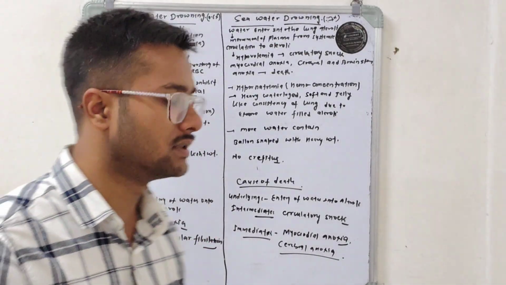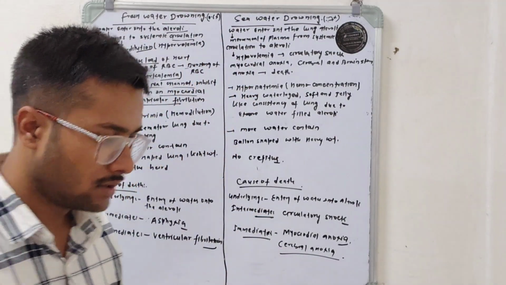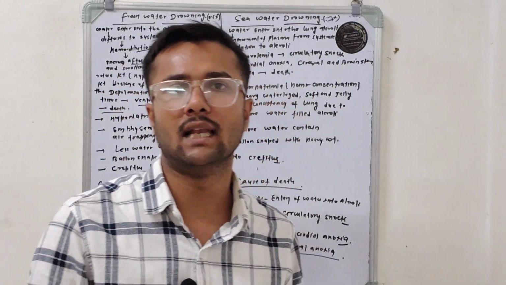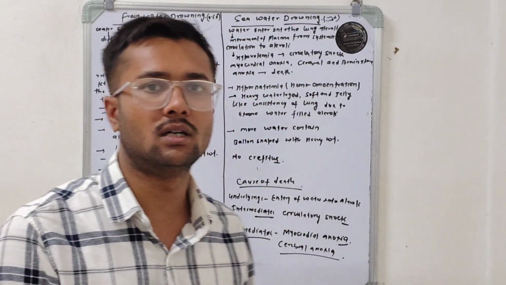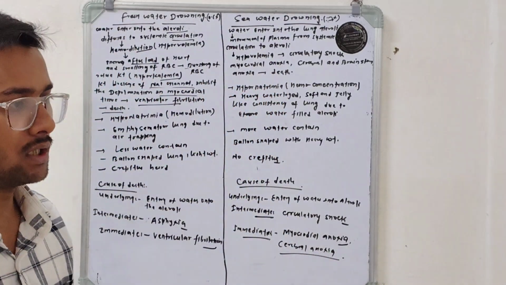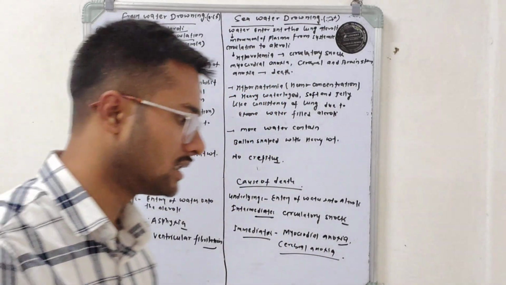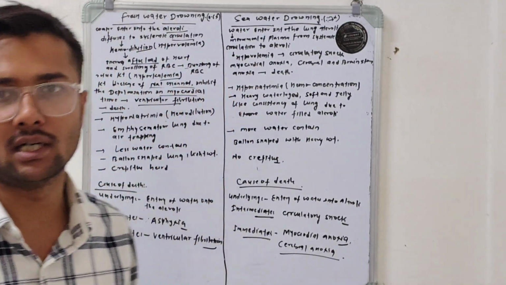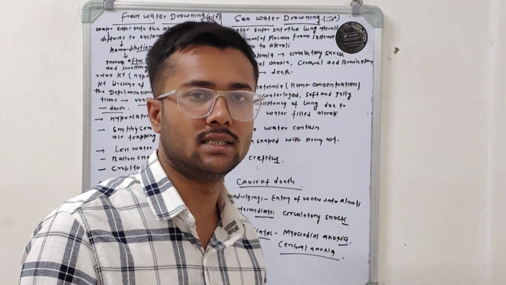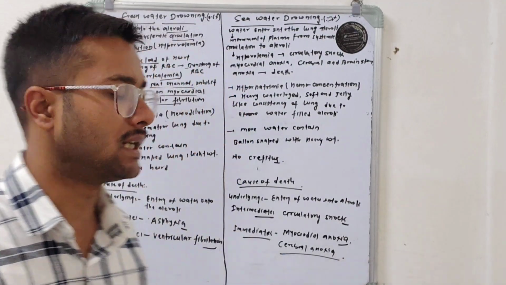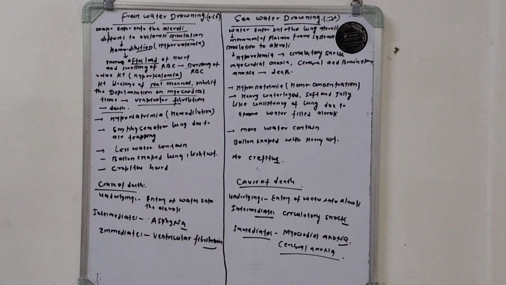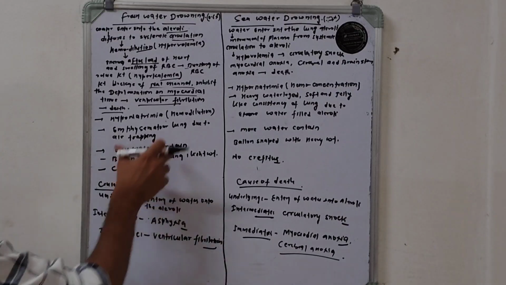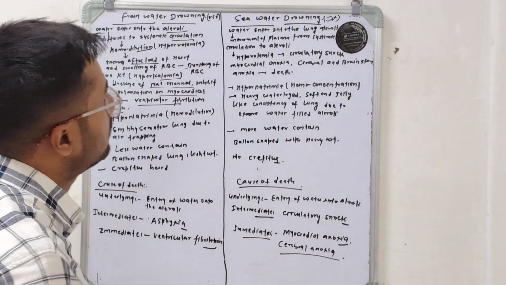So this is the pathophysiology of what? Freshwater drownings. First, there is the entry of water into the alveoli. From the alveoli, this water enters the systemic circulation, causes hemodilution and bursting of RBCs, and releases potassium ions. Potassium ions block the sodium channel and inhibit ventricular depolarization, so the ventricular contraction ability gets inhibited, there is no pumping of blood, and finally the person will die. The second thing, what happens in case of seawater drownings?